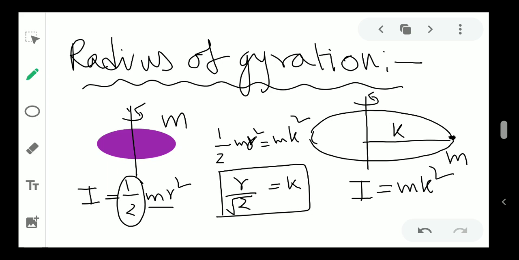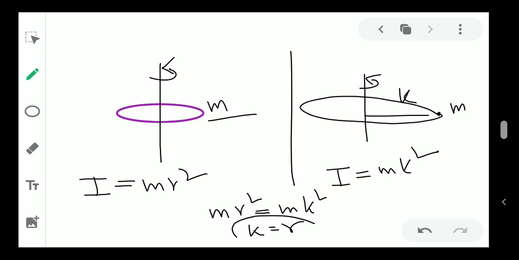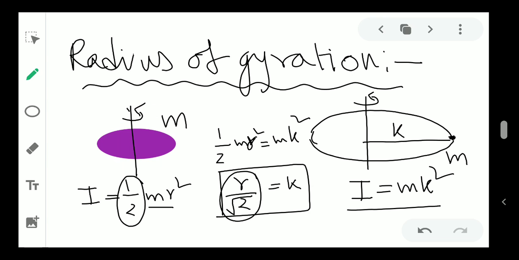So that means what? The radius of gyration is creating a generalized process where any object, of any shape, you can compare them all with this point. So I can tell you that the radius of gyration for the disk is this much, and the radius of gyration for the loop is this much. So this is nothing but regarding this constant.